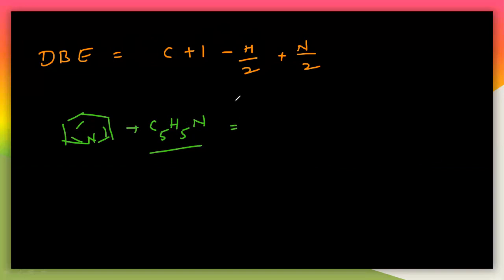So now let us calculate the double bond equivalence for this. The number of carbons is 5, plus 1, minus the number of hydrogens 5 by 2, plus the number of nitrogens 1 by 2. If you calculate this, you will get 6 minus 5 by 2 plus 1 by 2.